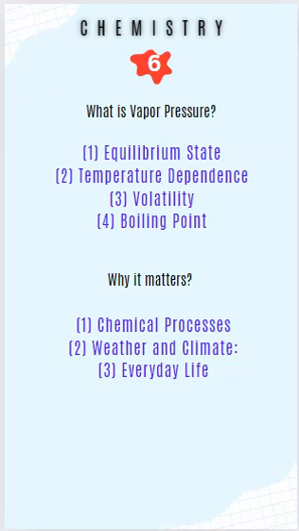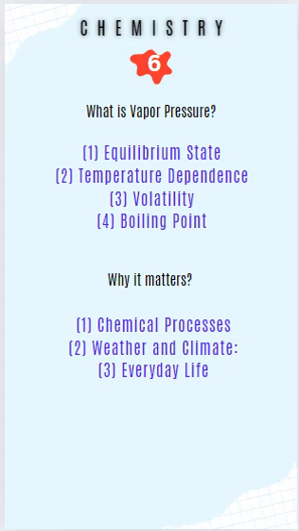What is vapor pressure? Vapor pressure is the pressure exerted by the vapor of a liquid in equilibrium with its liquid phase at a given temperature. Let us understand equilibrium state. When a liquid is in a closed container, molecules continuously evaporate from the liquid surface into the vapor phase and condense back into the liquid. At equilibrium, the rate of evaporation equals the rate of condensation.